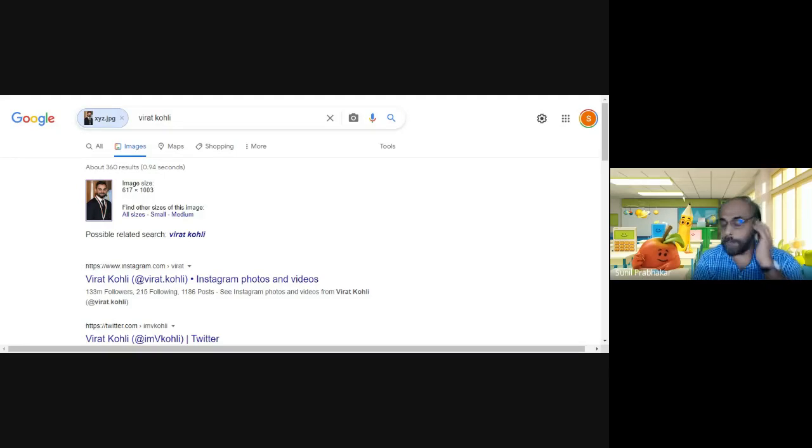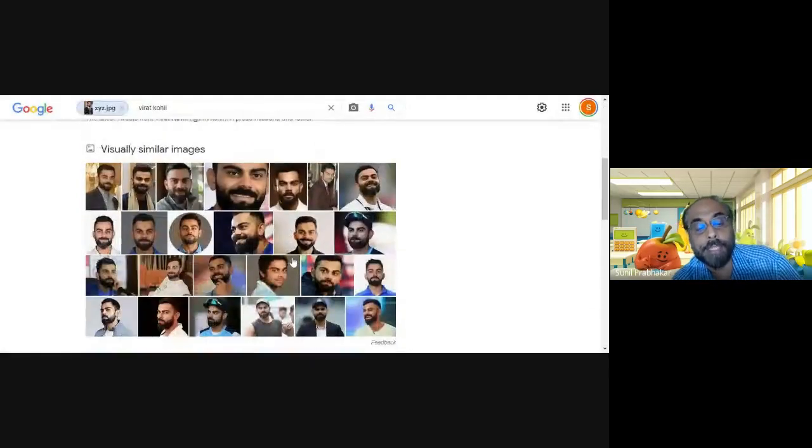So this kind of operation, we call it reverse image search. It is a very basic thing in debugging misinformation. If you look at the bottom of the page, you can see a lot of related, visually similar images of Virat Kohli, and you can sort them by date order. All of this is possible. So visual search is very common now.